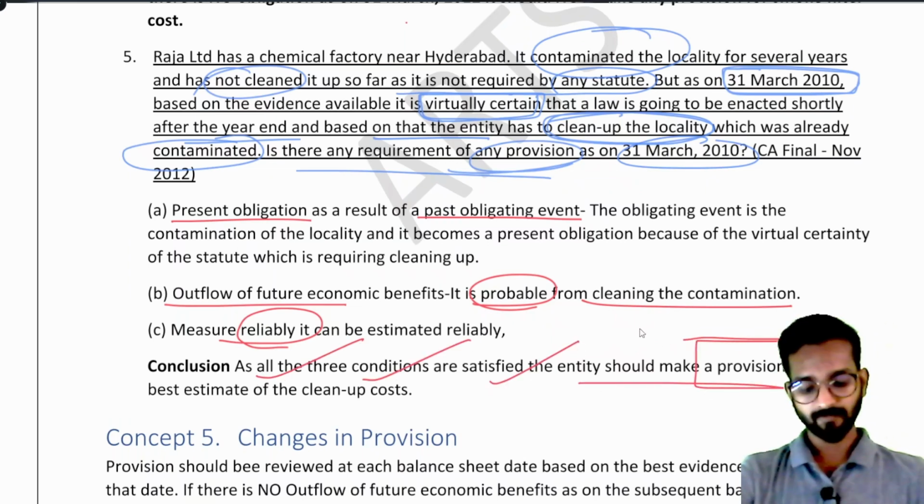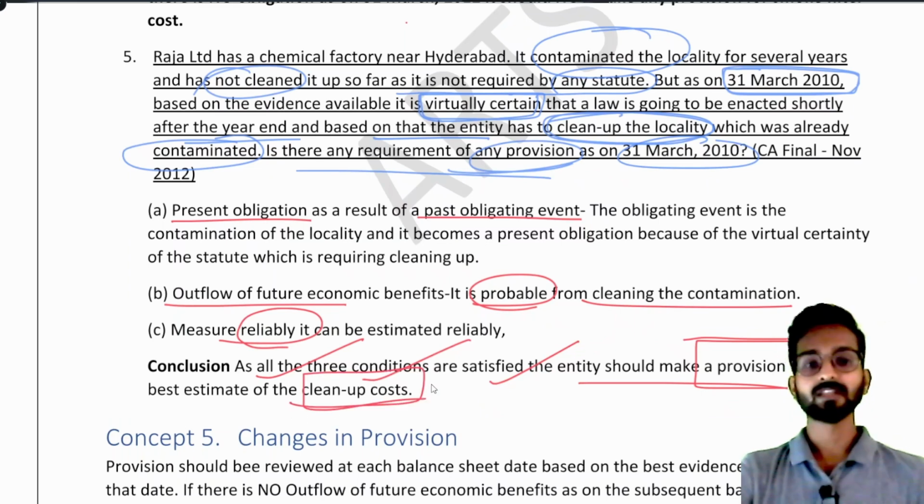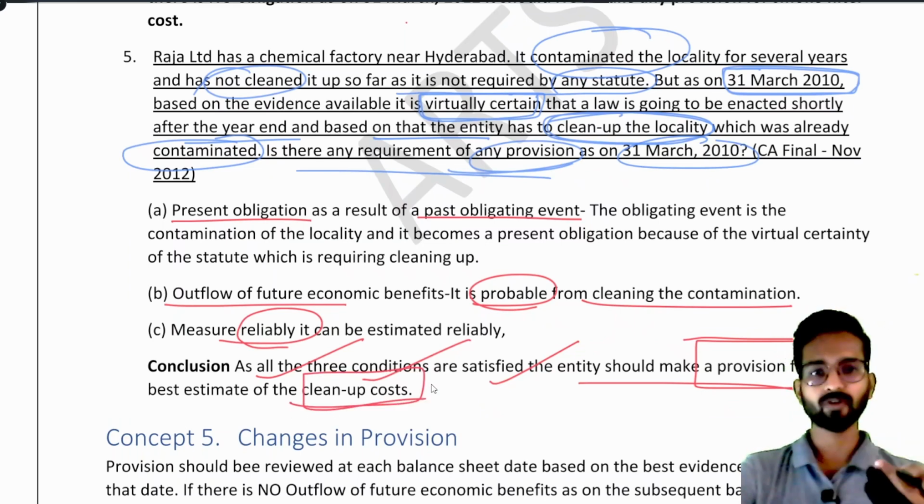the entity should make a provision for the best estimate of the cleanup cost, that how much the company is supposed to pay for the cleanup cost. Company will have an estimate. Okay, they can easily estimate how much money they have to spend.